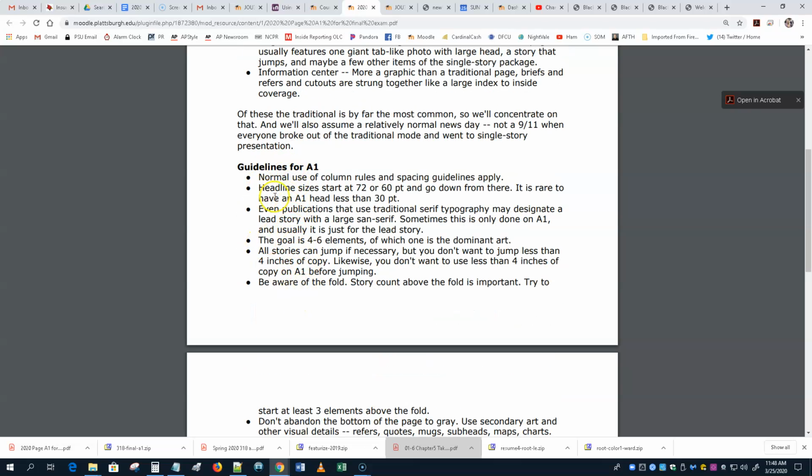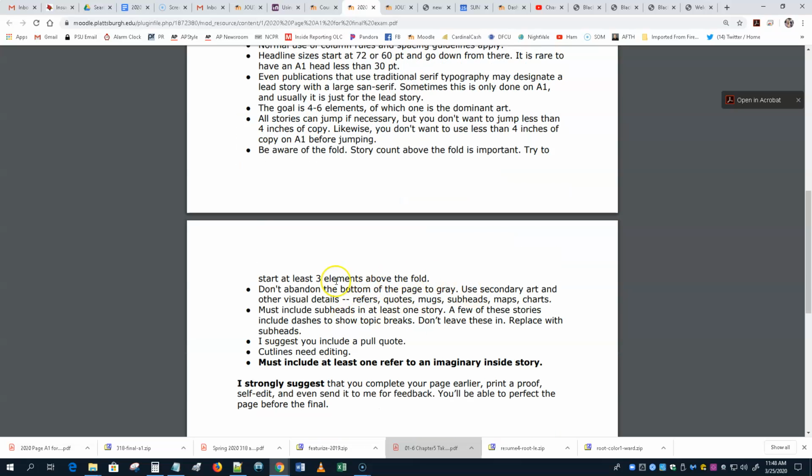Guidelines, all the normal guidelines. Headline sizes start at 72 or 60 at the top of an A1. You're going to jump every story, probably. You may jump every story. Use the jump lines that are supplied. You don't actually have to make the jump page, though. Be aware of the fold. Get at least 3 elements above the fold. Don't abandon the bottom of the page to gray.